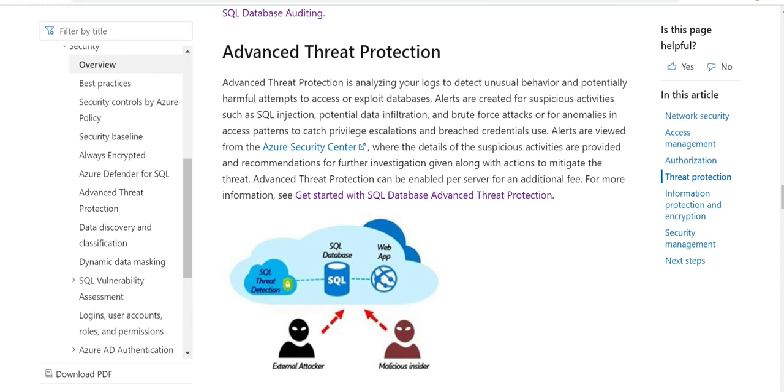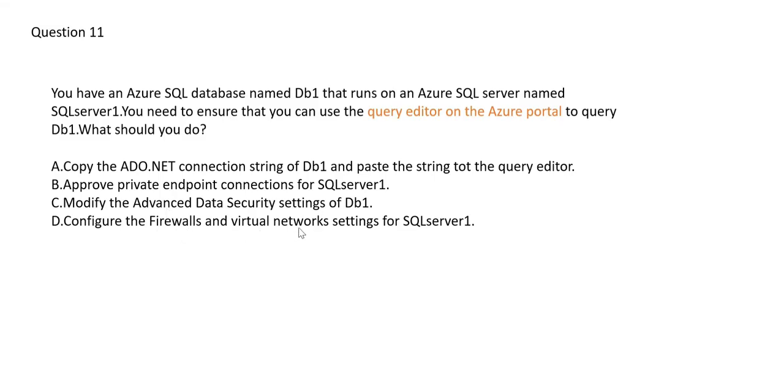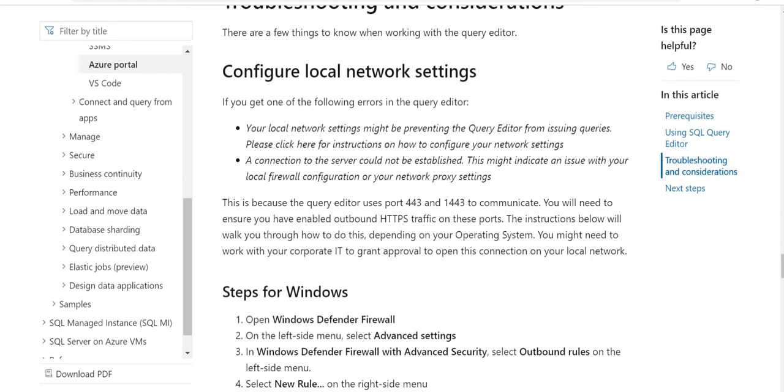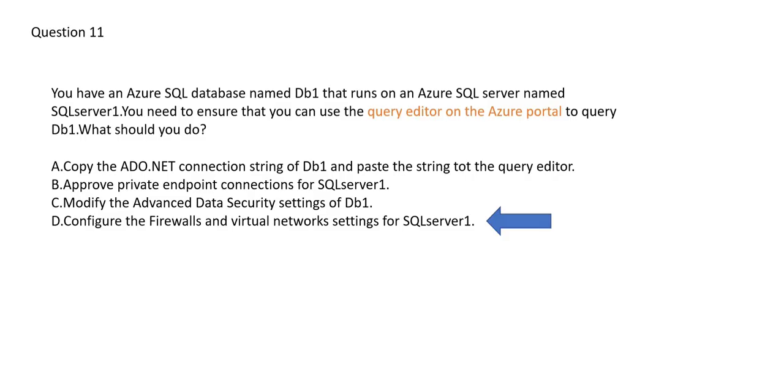of protecting it. Here you need firewalls and virtual networks, because there are two ports, 443 and 1443, that are being used for communication, and you will have to configure it so that it can accept the request. So option D is the right answer. If you see here, the query editor uses 443 and 1443 to communicate. So that's why you have to do that setting. So this is the right answer.